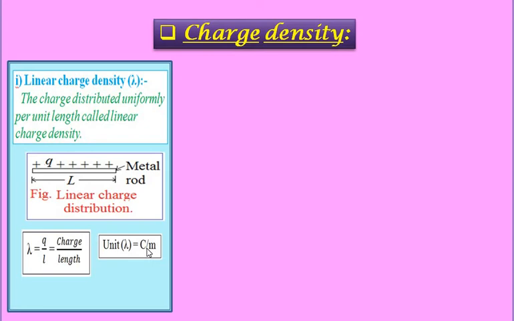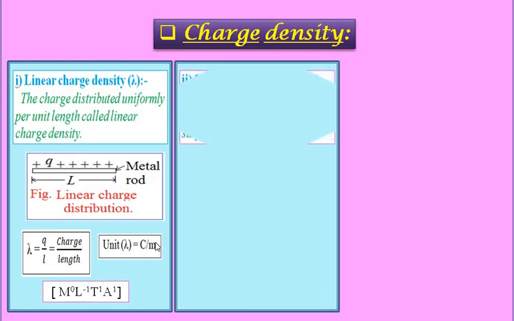And the dimensions of the linear charge density are: no mass, so M raised to 0; length in the denominator, so L raised to minus 1; charge is the product Q is equal to I into T, so time raised to 1 and ampere raised to 1.